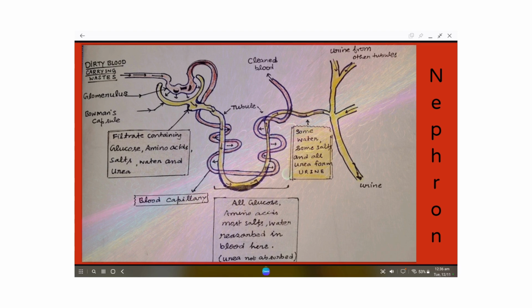The function of glomerulus is to clean the blood. The amazing thing is that